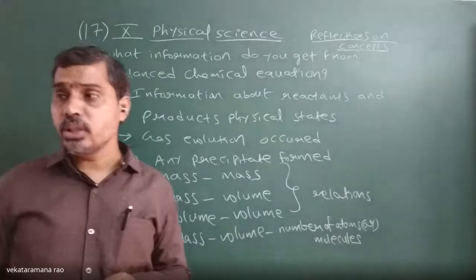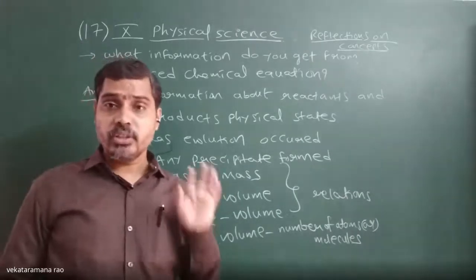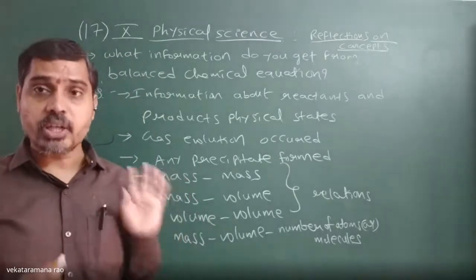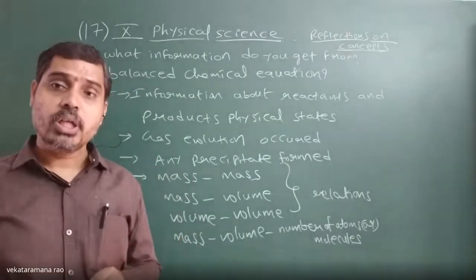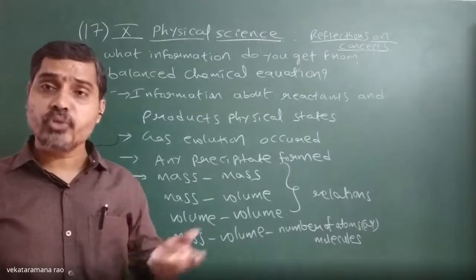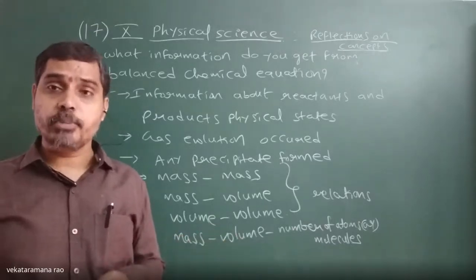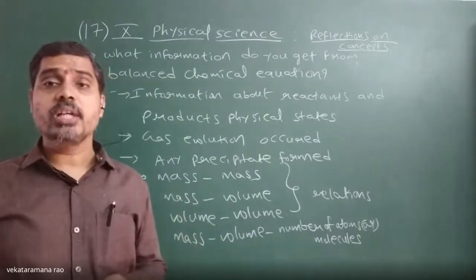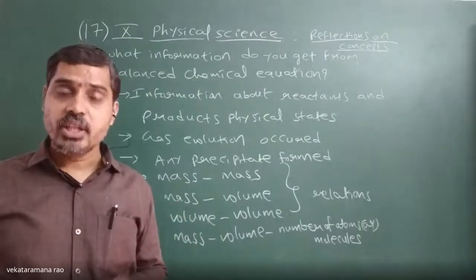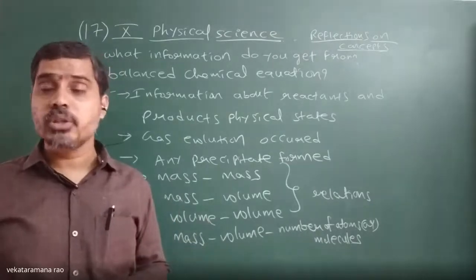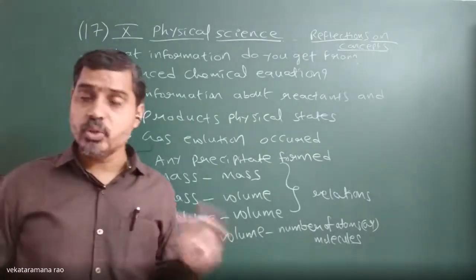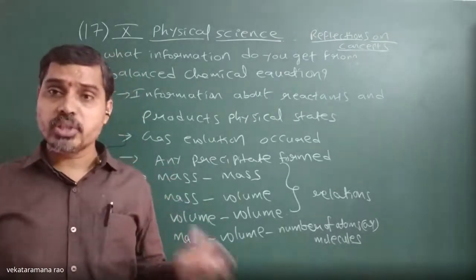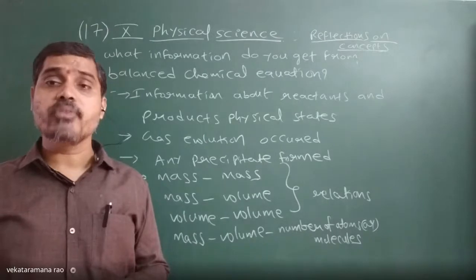We know that one molecule weight in terms of grams is equal to 1 mole, and it will occupy 22.4 liters of volume under STP condition, and that 1 mole of gas contains Avogadro number of molecules, that is 6.023 into 10 power 23 molecules, or 6.023 into 10 power 23 atoms.